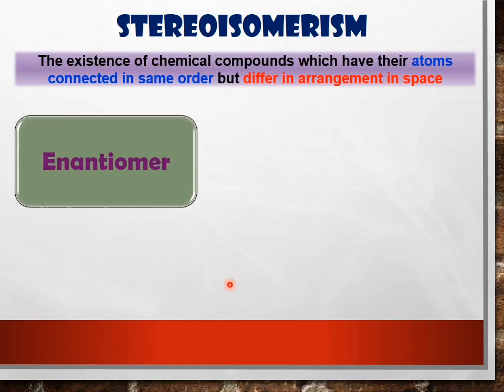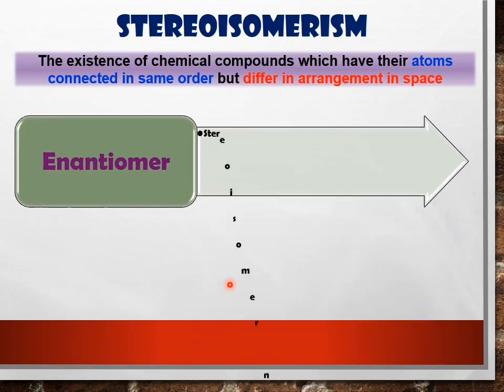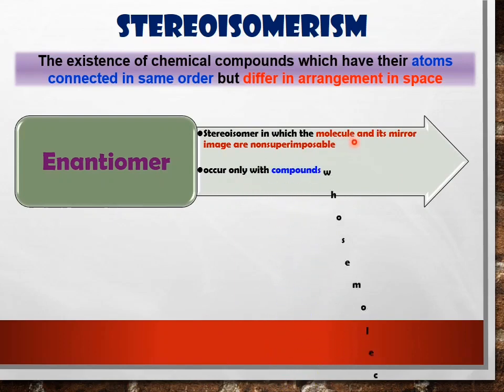The first one we have is the enantiomer. An enantiomer is a stereoisomer in which the molecule and its mirror image are non-superimposable. How? I will show you later, class. It occurs only with compounds whose molecules are chiral. So this is the enantiomer.